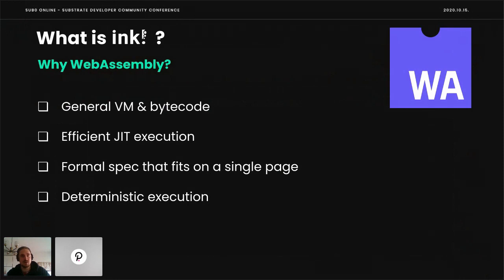Next question is, why are we using WebAssembly? It's a general virtual machine and specifies a general virtual bytecode. It was initially designed for very efficient JIT execution, meaning our smart contracts are just fast. Its formal specification fits on a single page.